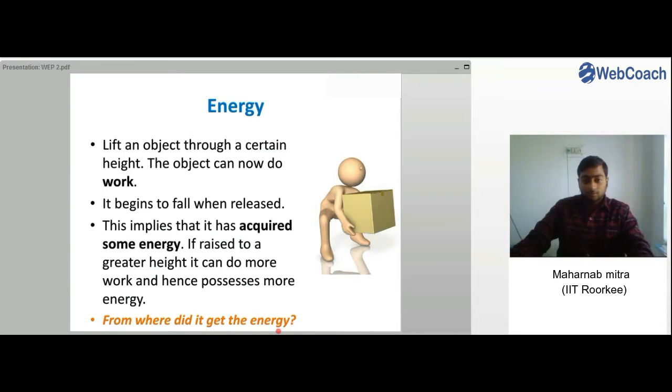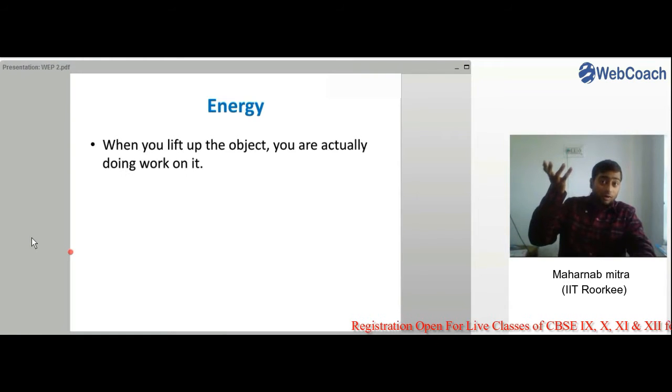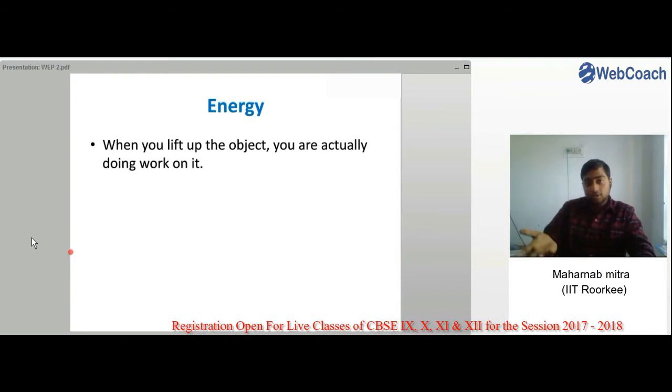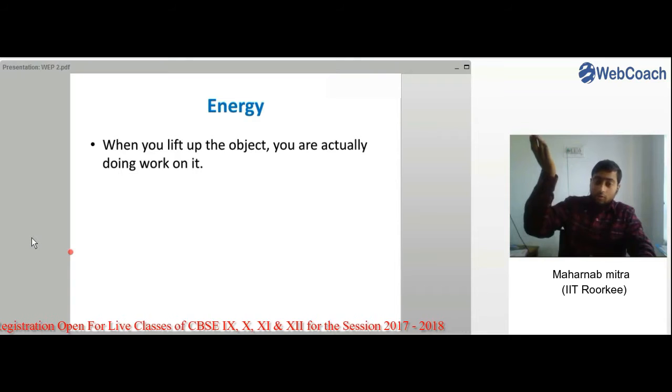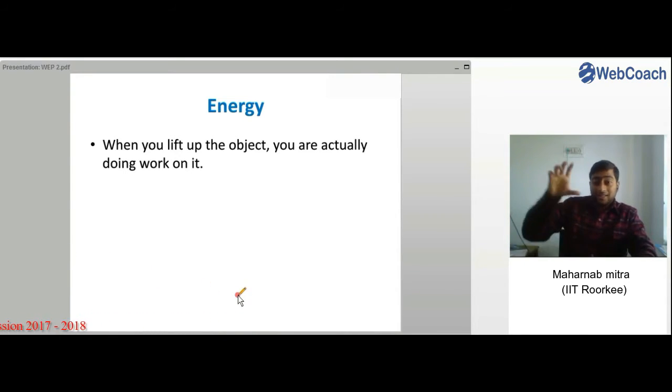So from where did this energy come? From where did it get the energy? When you lift up the object, you are actually doing work on it. And how are you doing work? You are lifting the object up against the force of gravity, right? And you are applying a force equal and opposite to the weight of the object, doing some work, F into the height, right?